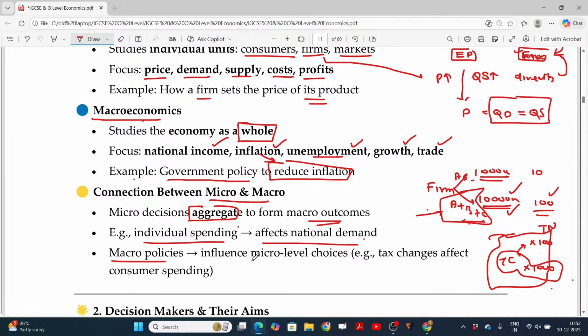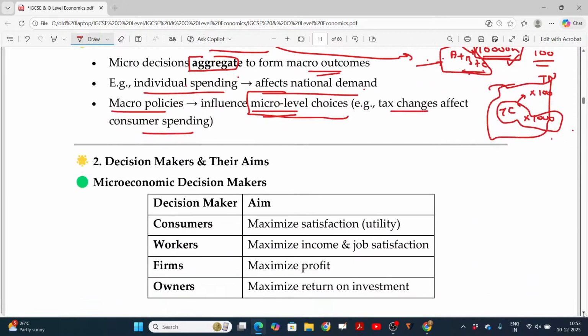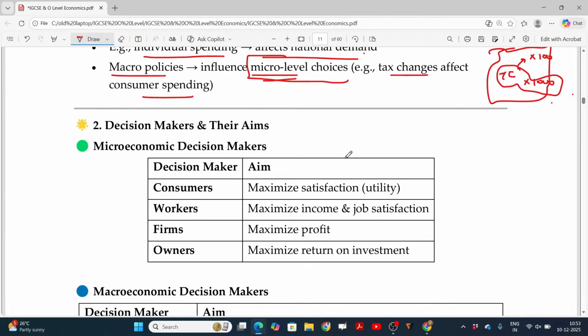Macro policies influence micro level choices. So micro level choices, do I want to produce this or not? So this 1000 units only produced currently is now changed to 10,000 units of production because of the government's intervention here. So government may give some subsidy and incentive to produce more units. Then definitely macro level, macro policies, government's policies will have the influence over the micro level choices. Example, tax changes and consumer spending and all, right? Consumer spending and all. Clear?